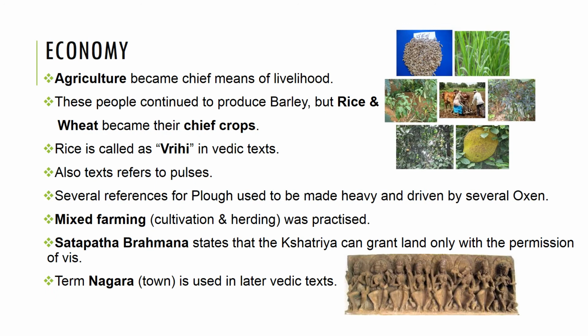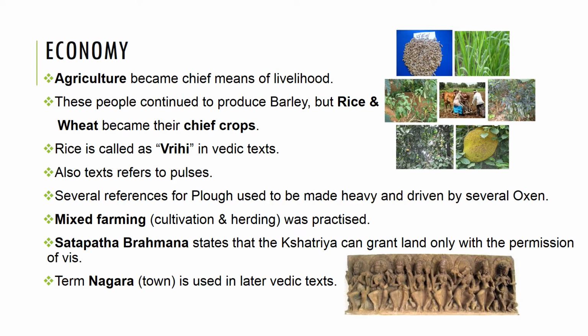Now we'll see the economic conditions during the later Vedic age. In this age, agriculture became the chief means of livelihood. However, these people continued to produce barley or yava, but rice and wheat became their chief crops. In subsequent times wheat, also called goduma, became the staple food for the people in Punjab and western Uttar Pradesh. For the first time, the Vedic people came to be acquainted with rice in the Doab. Rice is also called vrihi in Vedic texts. The use of rice is recommended in Vedic rituals also.